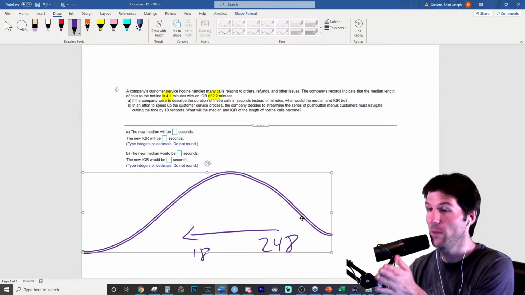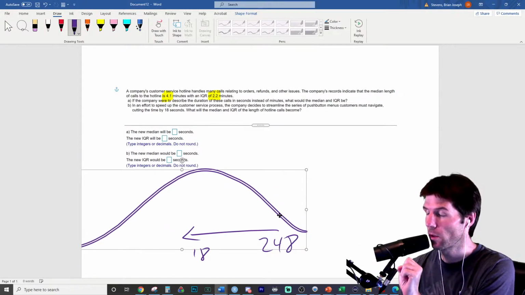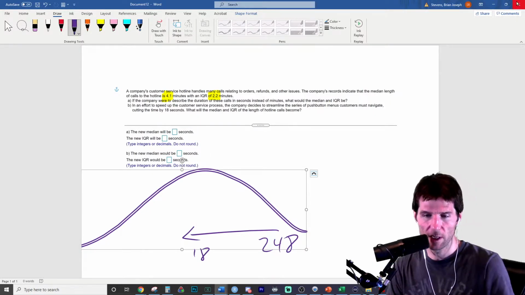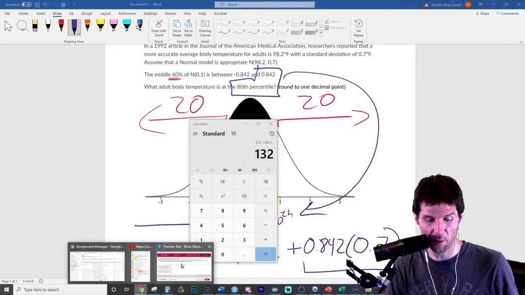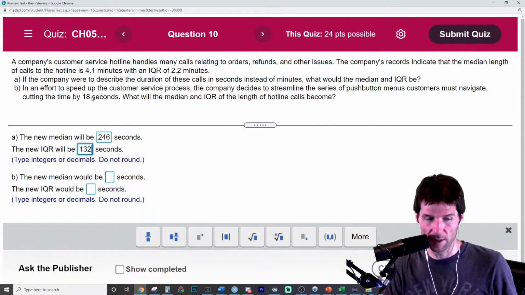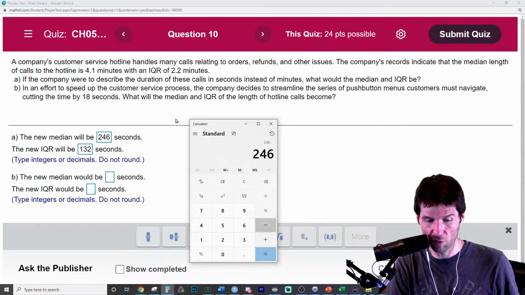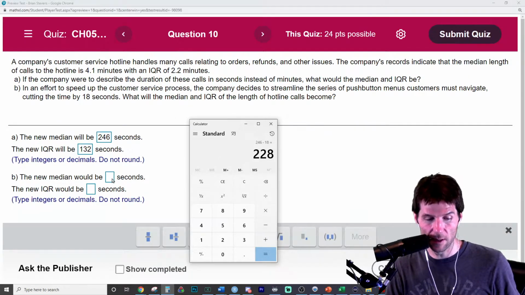Remember, the shape, center, spread. The median, you are correct, and the median is on the mean. So they're changing the center of the distribution. So this is a shift, and I drew it out. I think it's 248 or 246. Just check your numbers before entering them in. It's 246. So they're making it faster by 18 seconds. So you'd go to 246, subtract 18 seconds, and that's the new center.